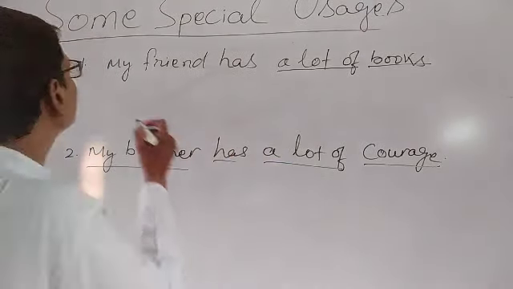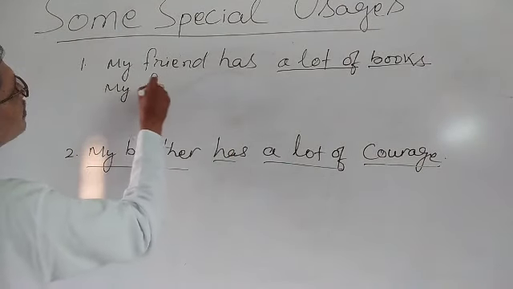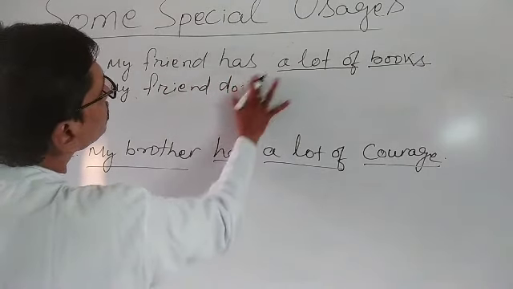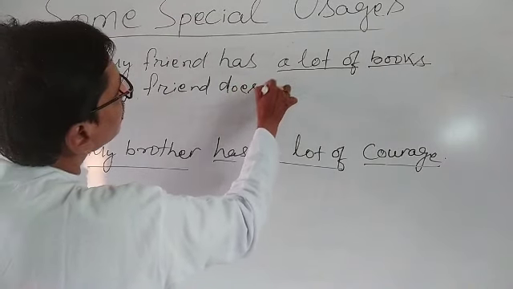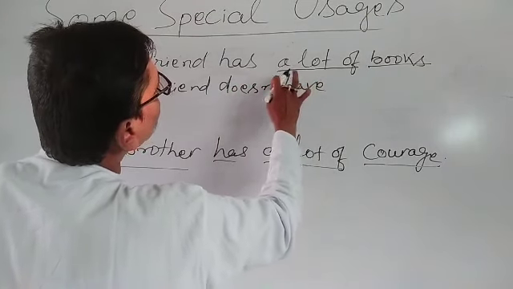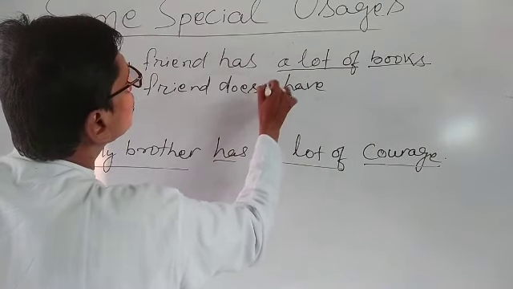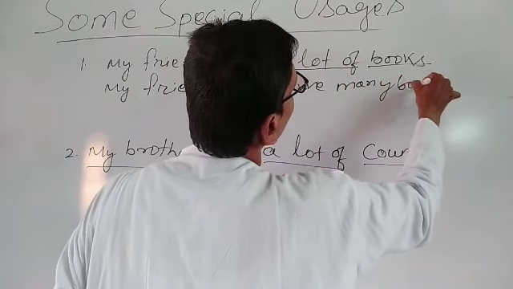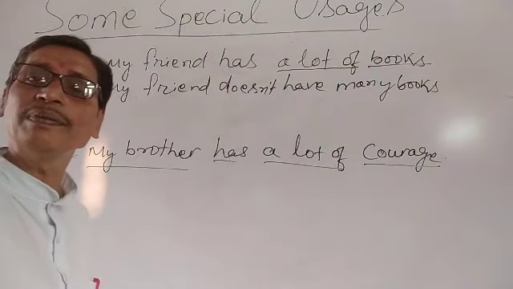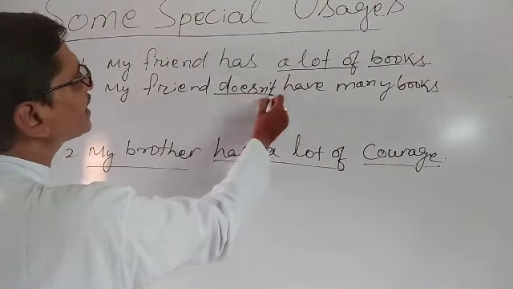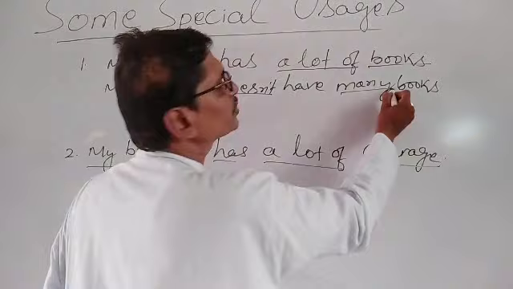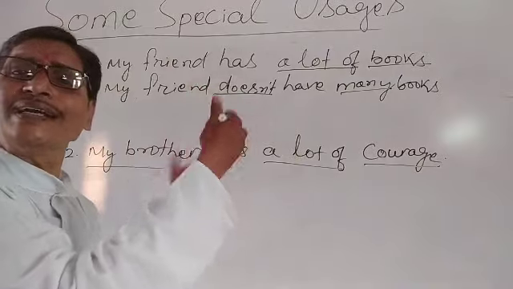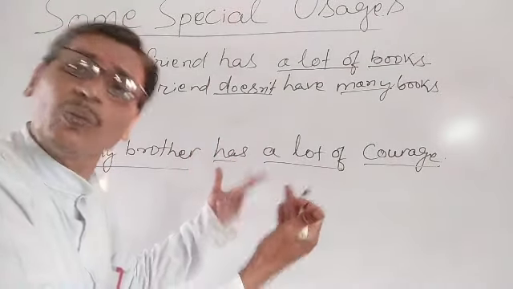So what will happen? You see, my friend does not have many books. My friend does not have many books. Here you see, our sentence is negative, therefore we have used many in place of a lot of. Similarly, if we convert that into interrogative, what happens?